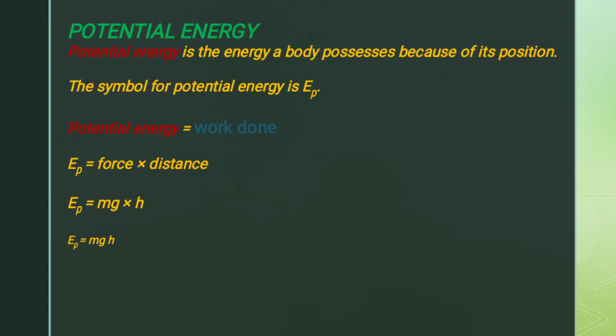So it means that potential energy E sub P is equal to force times distance. And the force here is the weight of the object acting under the influence of what? Gravity. So the potential energy is mgh.